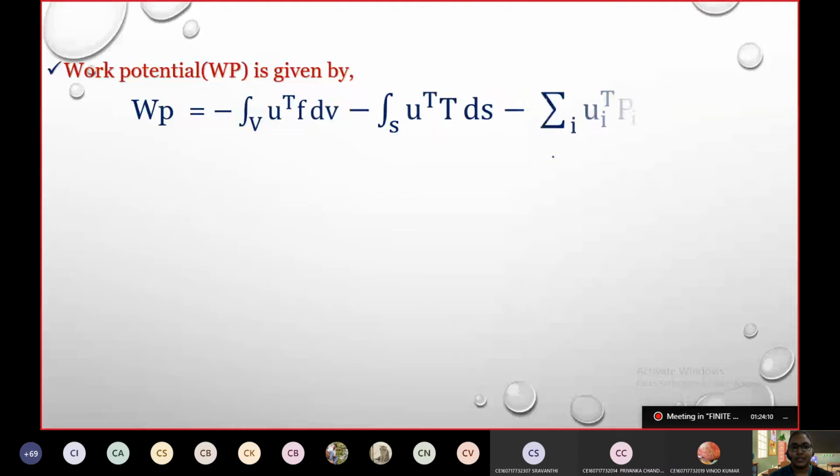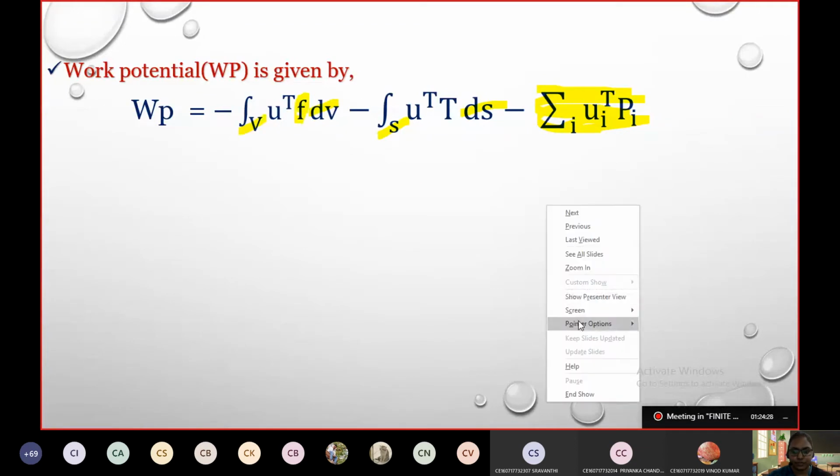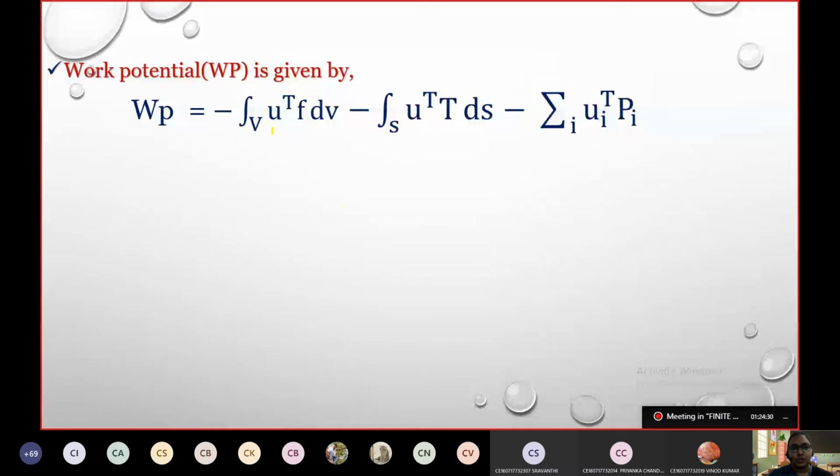Now work potential is given by this one here. In the previous case, I told you that we did not consider body forces. That is why we had only surface traction. Here F indicates our body forces. So body forces, surface traction, and also point loads. I have taken three different external forces that might act on the structure. This is exactly for the 3D body we have seen till now. Okay, this is the entire work potential.